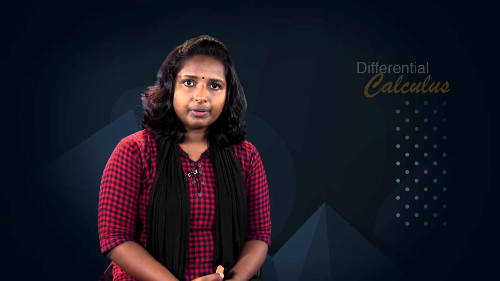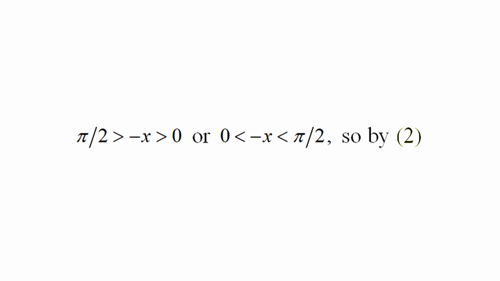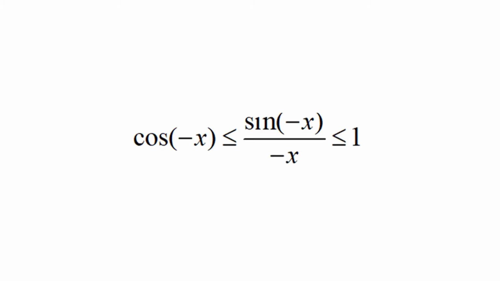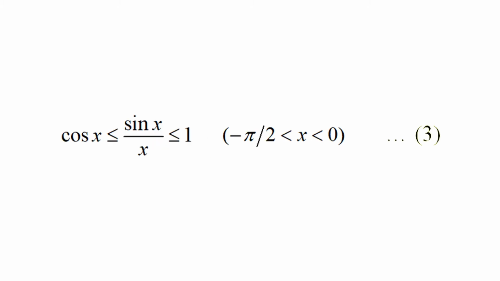We now show that the inequalities in 2 also hold for −π/2 < x < 0. Multiplying this inequality by −1, we obtain π/2 > −x > 0, or 0 < −x < π/2. So, by equation 2, cos(−x) ≤ sin(−x)/(−x) ≤ 1. That is, cos x ≤ sin x/x ≤ 1 for −π/2 < x < 0, equation 3, since cos(−x) = cos x and sin(−x) = −sin x.